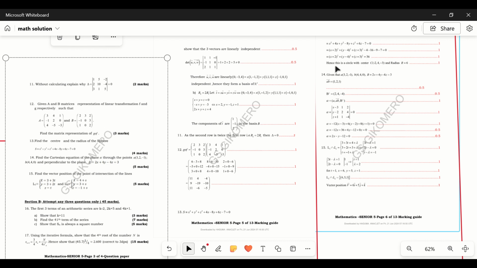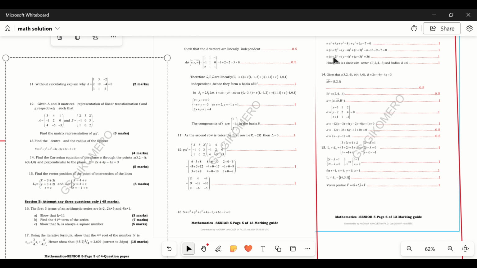So hence this is a sphere with a center. We take this as the center, so the center will be equal to A, B, and C. For x, which is positive, the formula says (x minus A) squared.